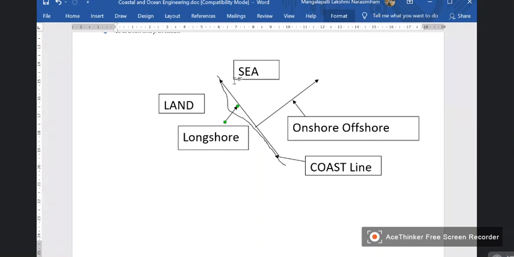Somewhere it is getting deposited means somewhere it is getting eroded. So that movement of sand along the shore is called the longshore drift. We will be learning about that.